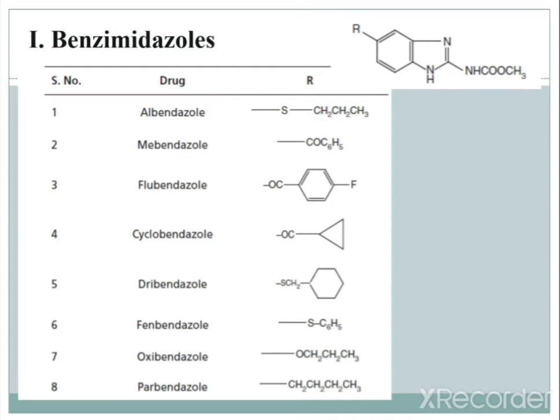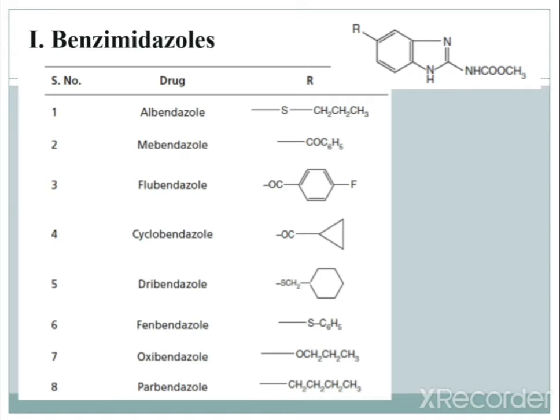Now the benzimidazole derivatives: as per the medicinal chemistry point of view, we have to go through the structures of these benzimidazoles. The basic structure is given over here. You can see the benzimidazole ring, NHCOOCH3, and R is the substitution with different drugs.